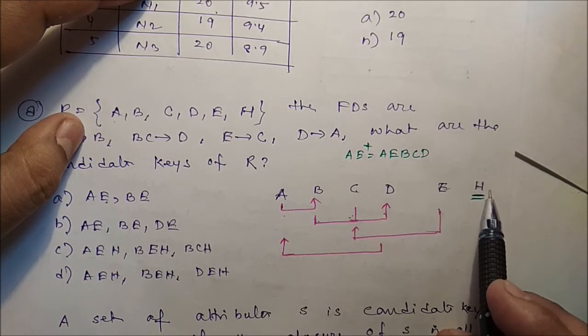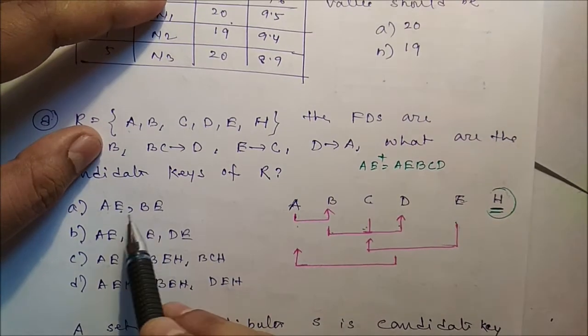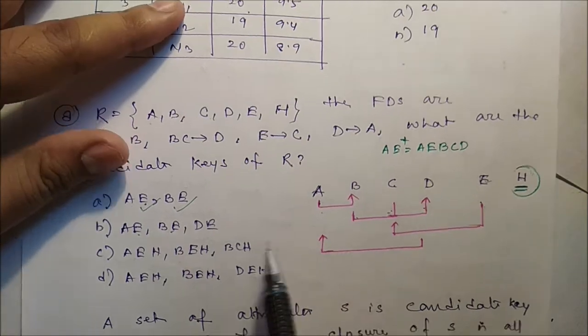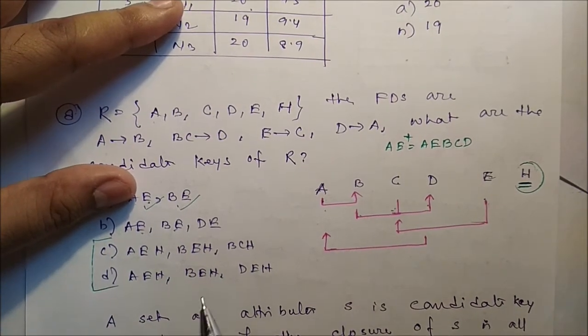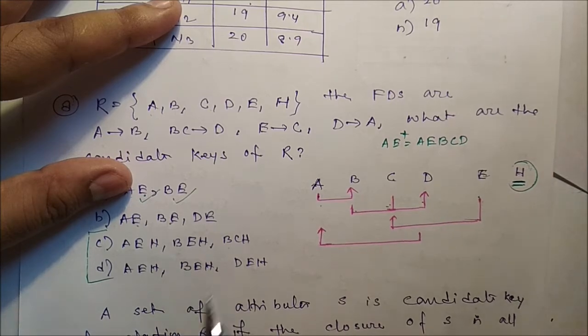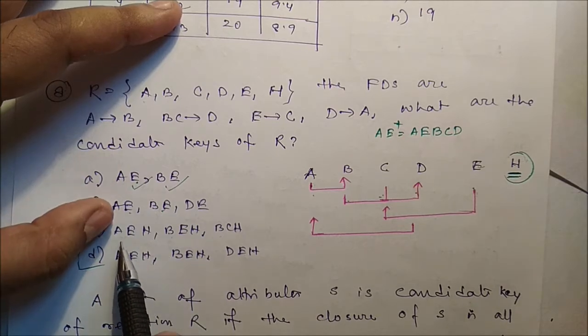So definitely in any key, H should be there. Here H is not there, H is not there. In all the cases, H is not there. But we have to check these two, which one is true. So AEH, BEH and BCH. Okay, so AEH means what?